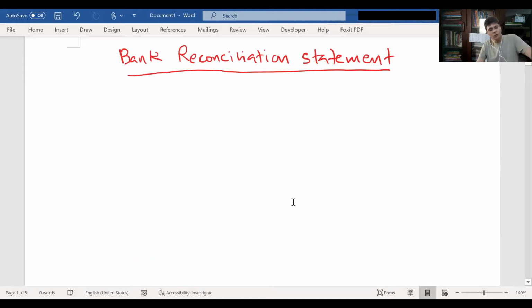Now, before I move on to this detailed explanation, I will start with a small story. Okay, a story between two accountants.